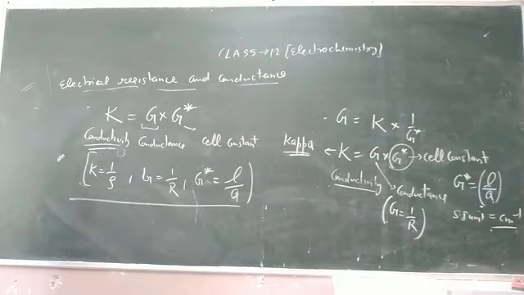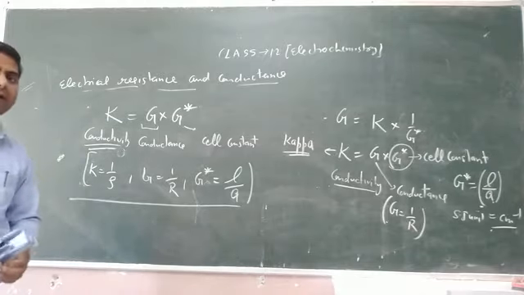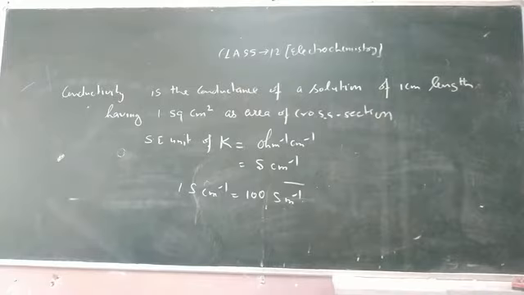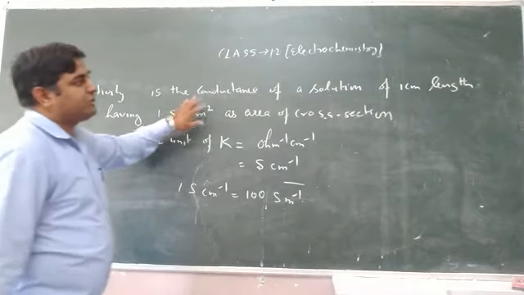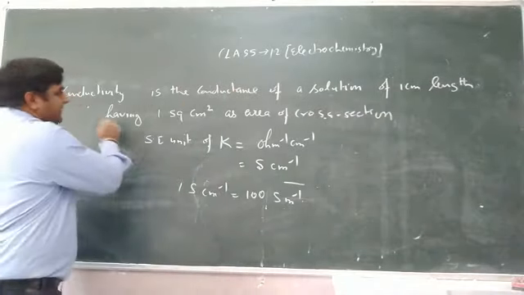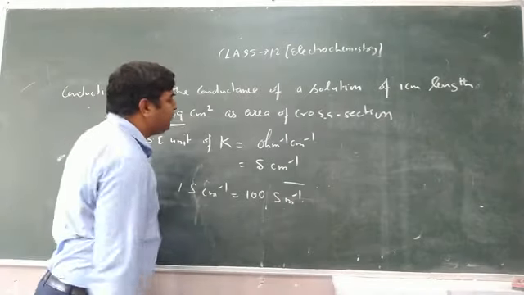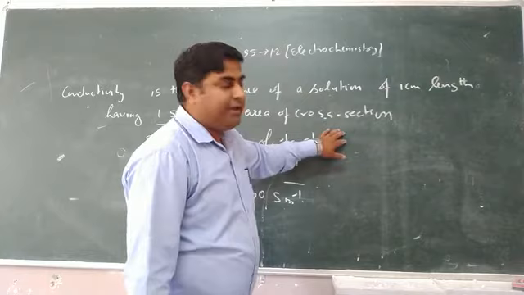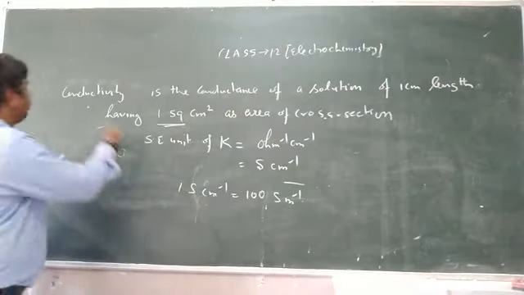Now we are moving towards another very important concept, so let's first define conductivity. Conductivity is simply defined as the conductance of a solution of 1 centimeter length having an area of cross section of 1 centimeter square.